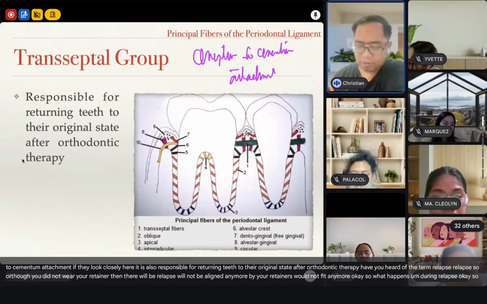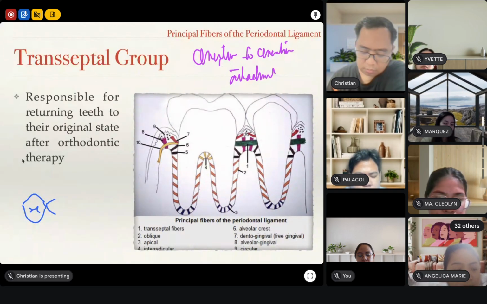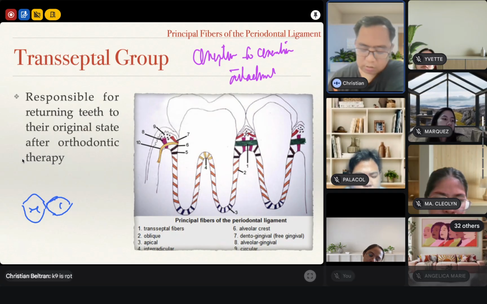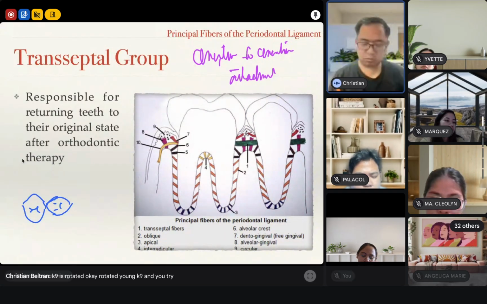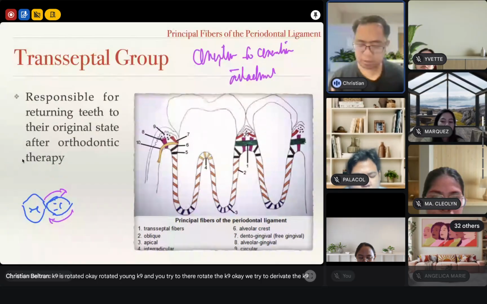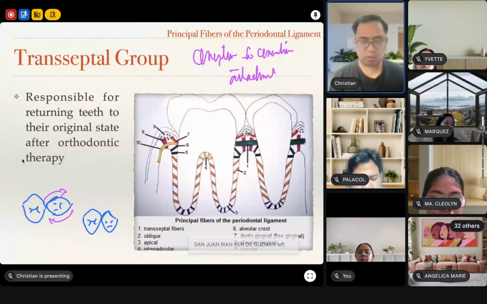Let's say you have a tooth. This is the tooth here. And let's say the canine is rotated. And you try to derotate the canine until such time that you're able to achieve this one.